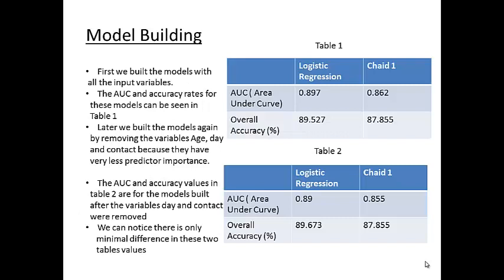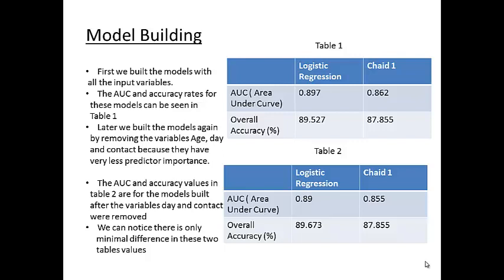The selected models in this project were logistic regression, CHAID, and Bayesian network. Of these we have only used logistic regression and CHAID, because they are giving better results than the Bayesian network. For both models, we divided the data as 70% for training and 30% for testing. The area under the curve is 89% and 86%, and the overall accuracy for logistic regression and CHAID are 89 and 87% respectively.